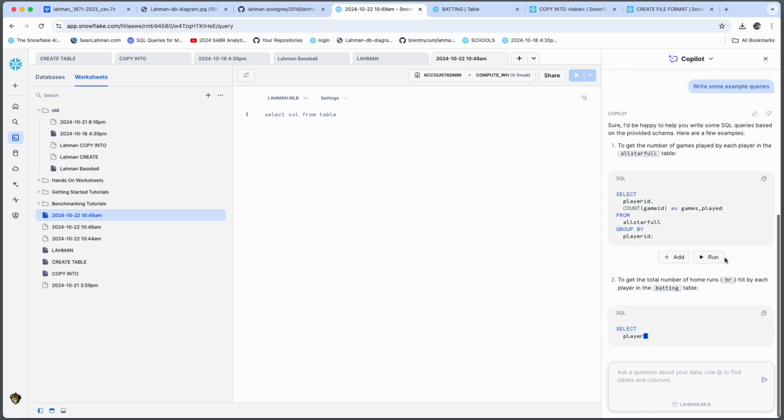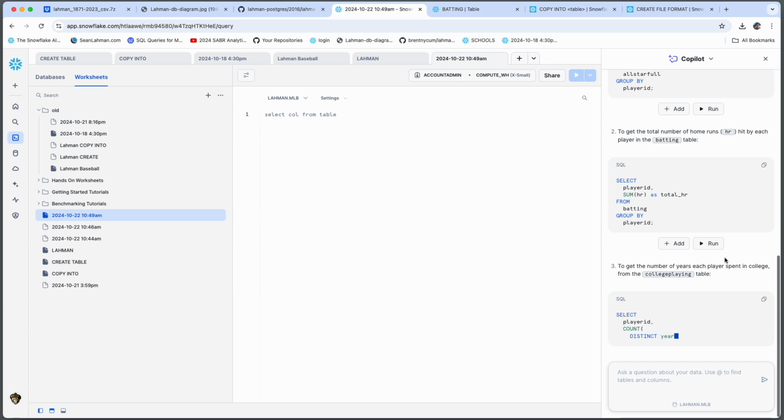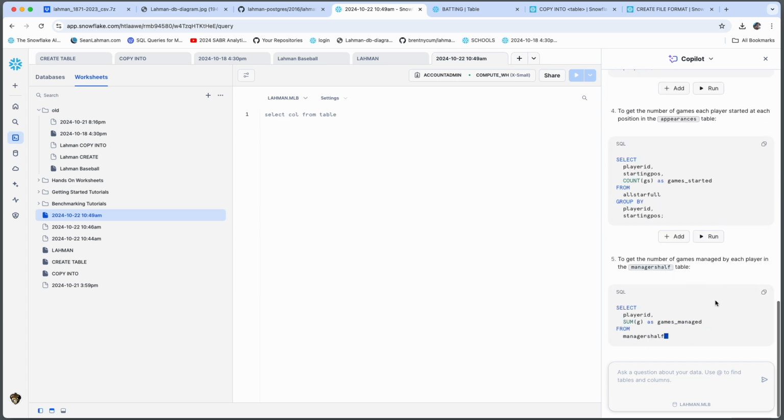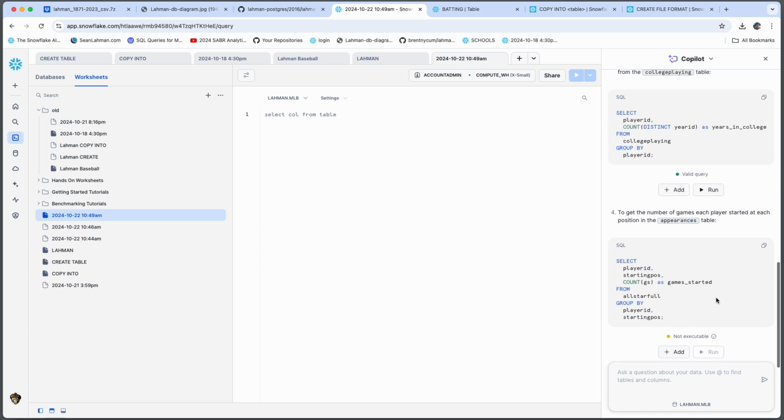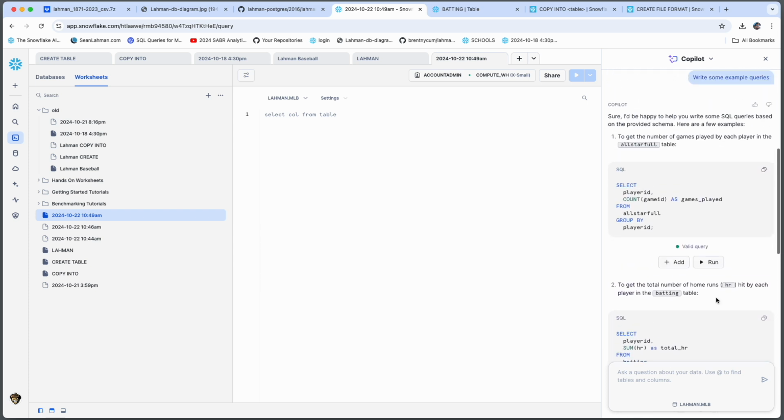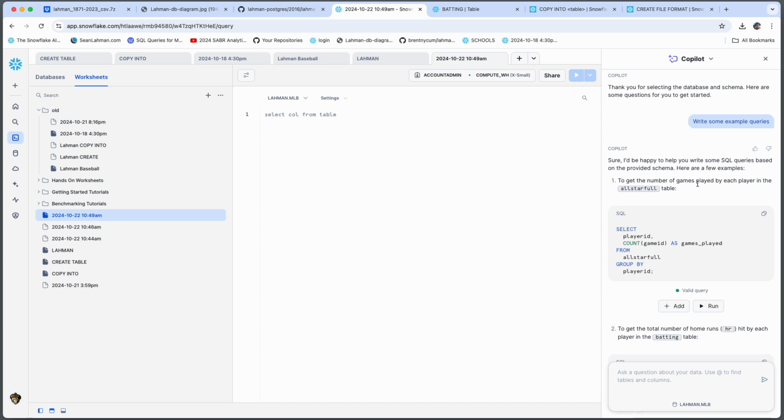All right, this first one looks like it's for the All-Star table. Second one's the batting table, college playing table, appearances table. So might as well start off with the first one, to get the number of games played by each player in the All-Star full table. SQL looks good. It's a valid query, it says.